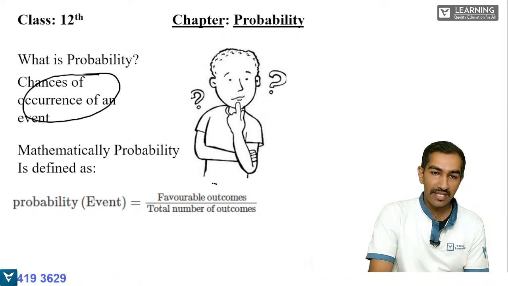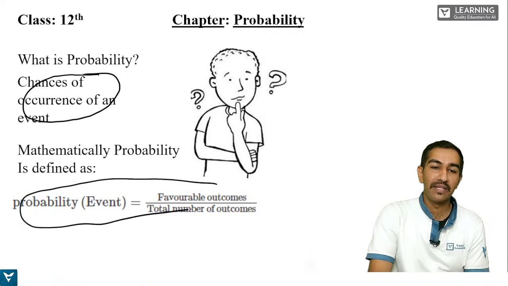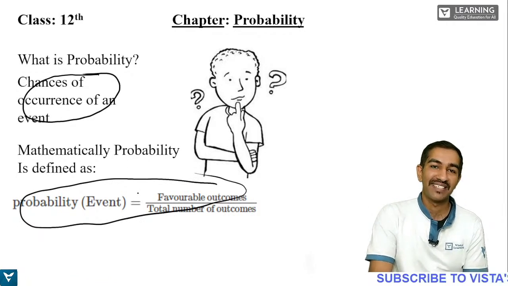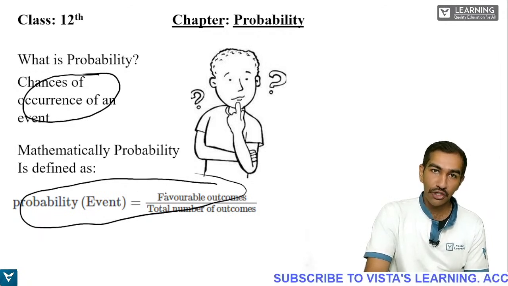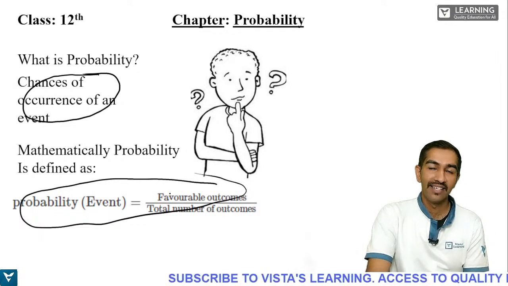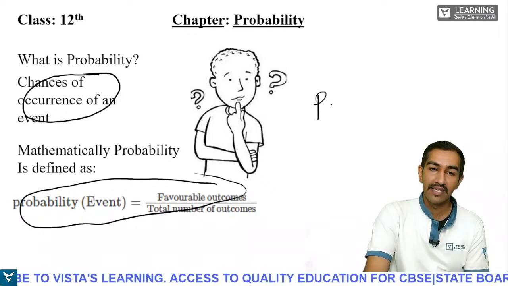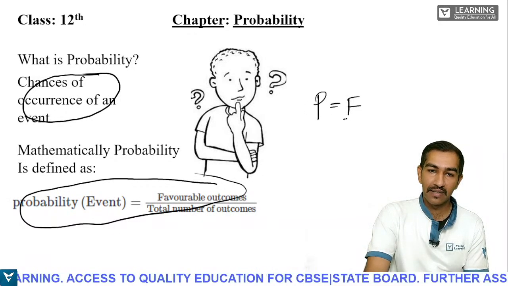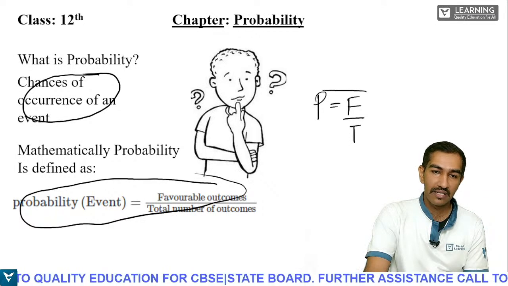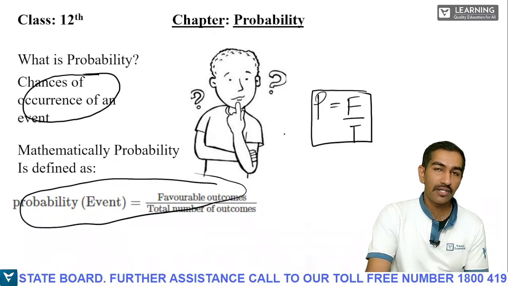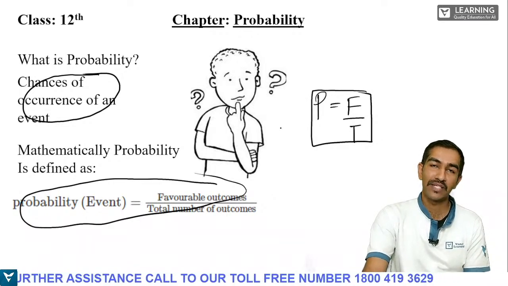And number two is the mathematical definition of probability, favorable outcomes by total number of outcomes. To make this even shorter and easier to remember, you can use this: P, that is probability, is equal to favorable by total. This is called probability. What is favorable? What is total? Everything we will understand with some examples.